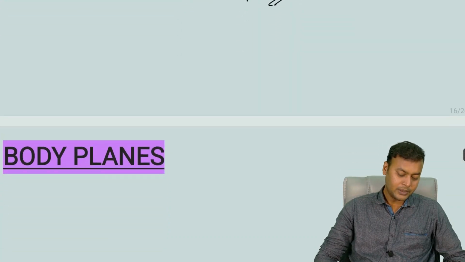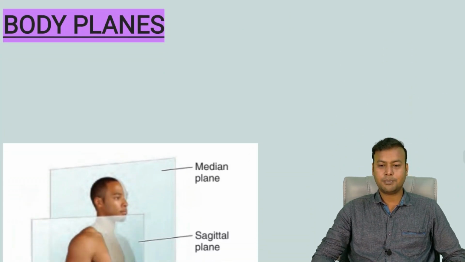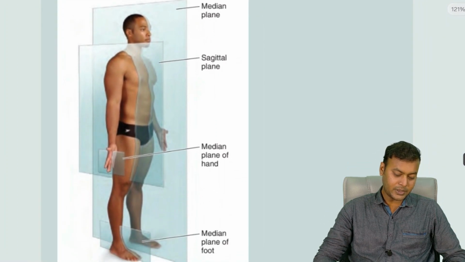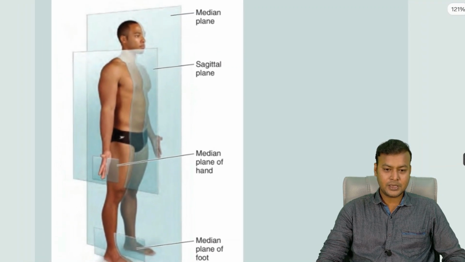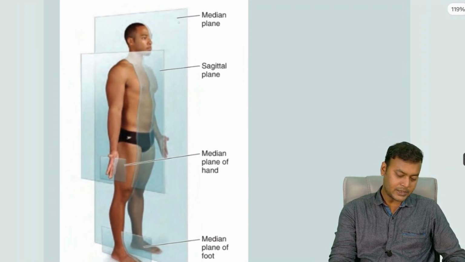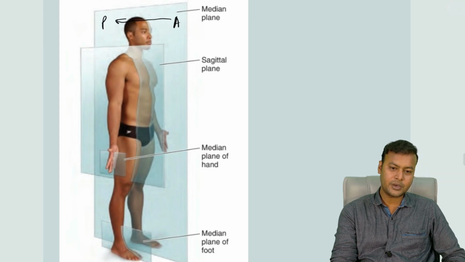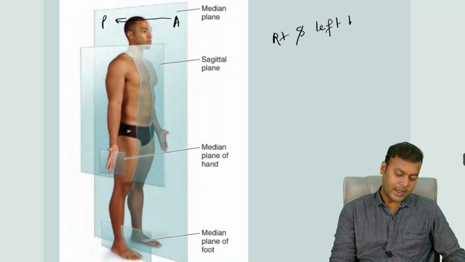Now coming to the next part, which is the body planes. Now students, what do you mean by body planes? To make it easier, have a look at this image. Here is a person who is standing in the anatomical position, and you can see there is a plane which is passing from anterior to posterior. So this is the anterior, this is the posterior. From anterior to posterior a plane is passing, and this is dividing the human body into equal right and left halves.